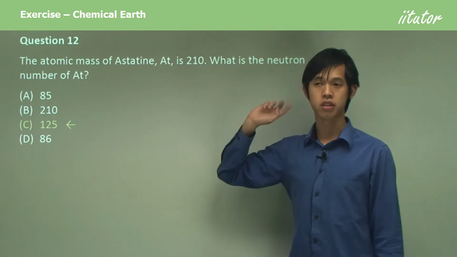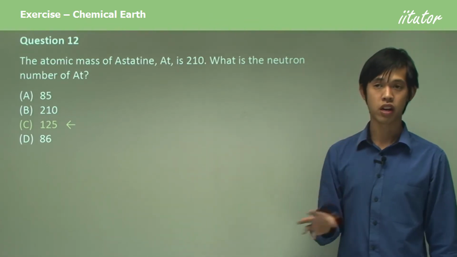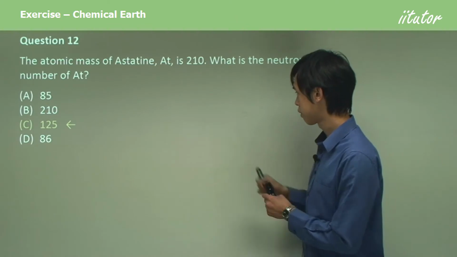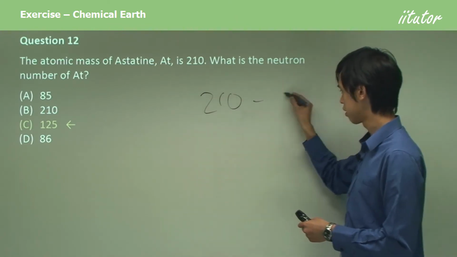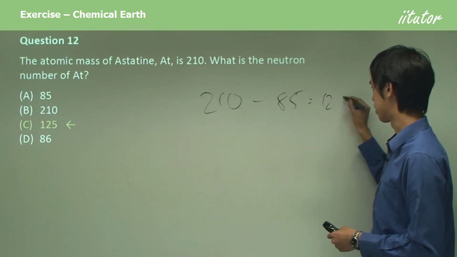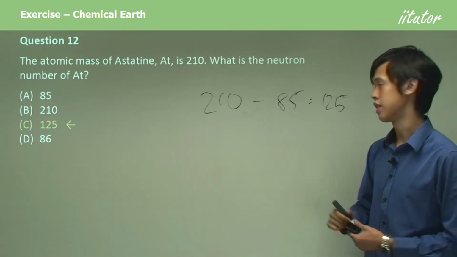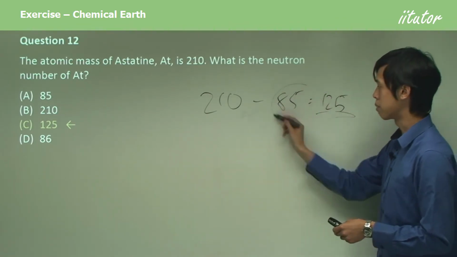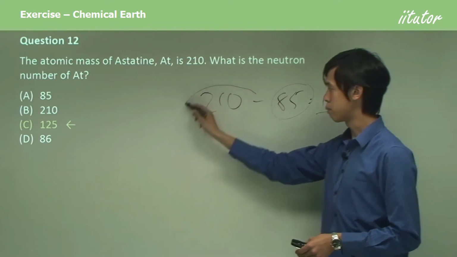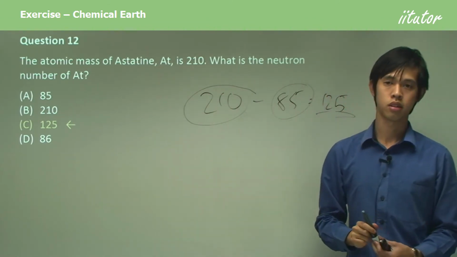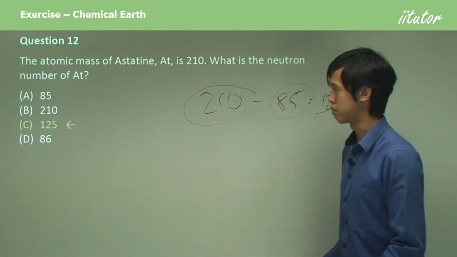So if I subtract 85 from 210, I get 125. Okay, so this is how many neutrons there are. This is how many protons there are, and this is how many neutrons plus protons. Okay, so that's how we work it out.